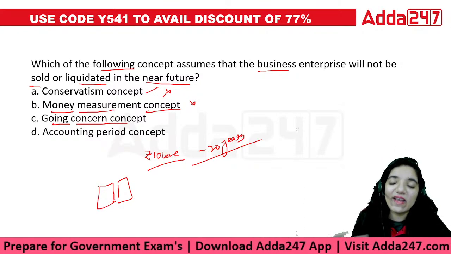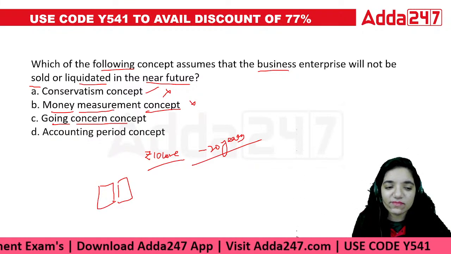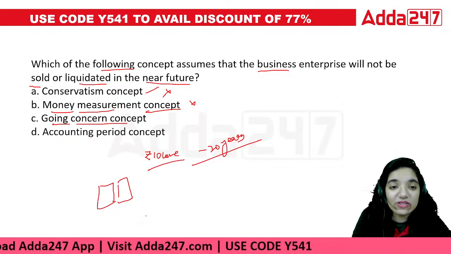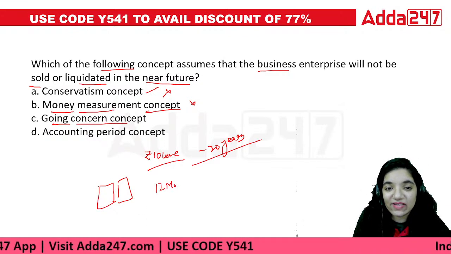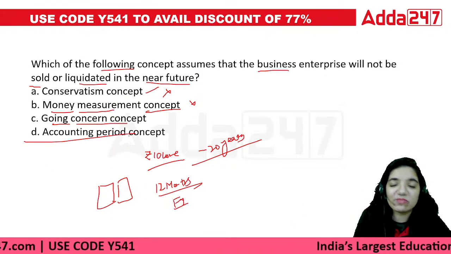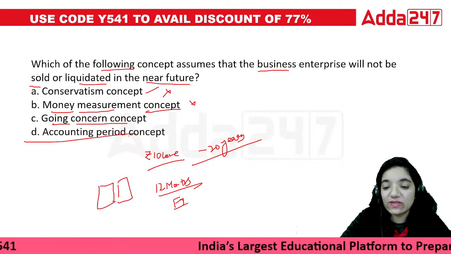I'll divide it into small years, a small fraction of time of the entire life of the asset. That would be 12 months. In India, we follow the financial year. That's what this concept is about: choosing an accounting period to study the books of accounts.